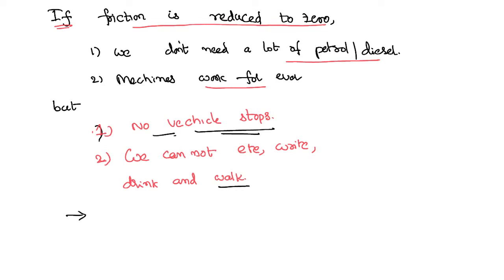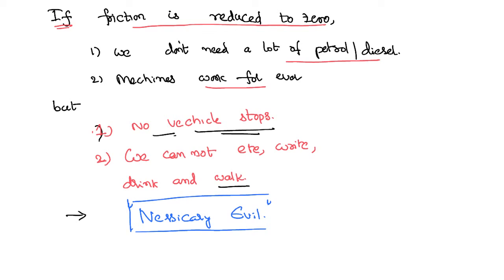Without friction we cannot survive, because no basic things in life go in a regular and systematic way. That's why people call friction a necessary evil. Evil is a bad thing. We don't want evil, but we call this a necessary evil. It's a bad thing, but we cannot survive without it. Therefore, friction is being called a necessary evil.